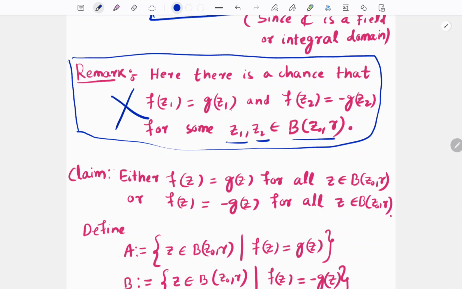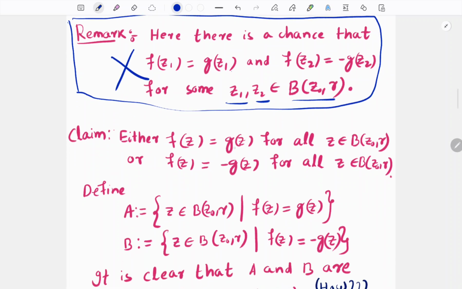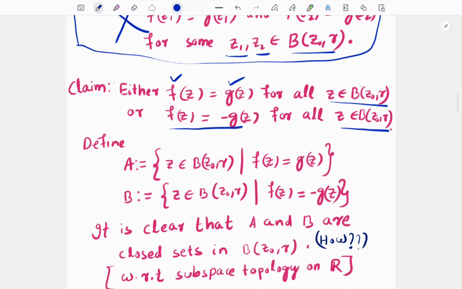Why? This is our claim. We will prove that either f of z is equal to g of z for all the points in this ball, or f of z is equal to minus g of z for all the points on this ball. This is our target. If we prove this, then since g is analytic and f is equal to g on this ball, f is also analytic on this ball. Analytic on this ball means it is also analytic at the point z naught. Therefore we can prove that f is analytic at the point z naught. This was our main claim. How can we prove it? To prove this, we will use a fact from topology.